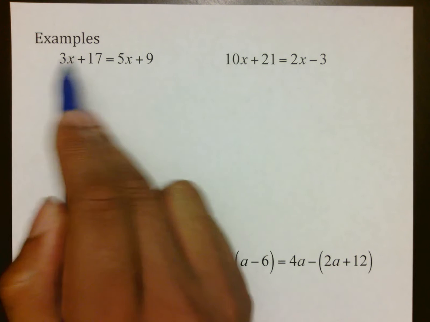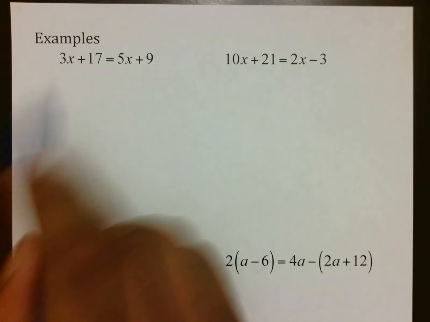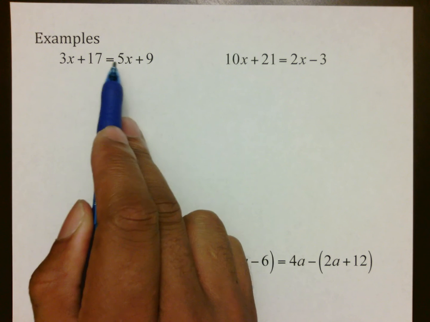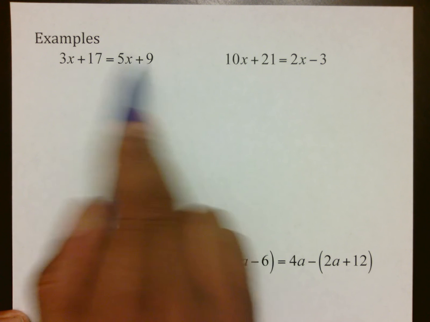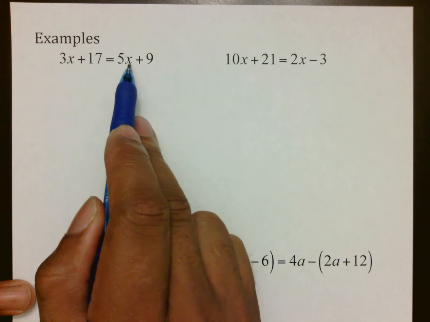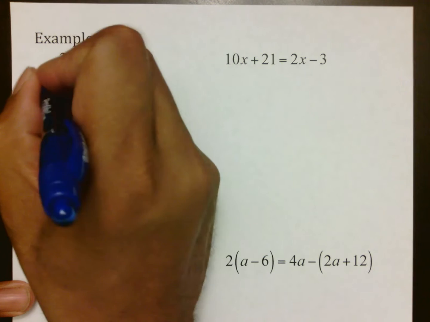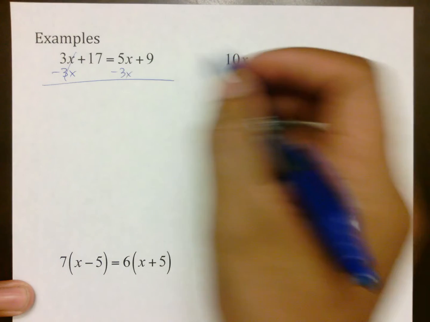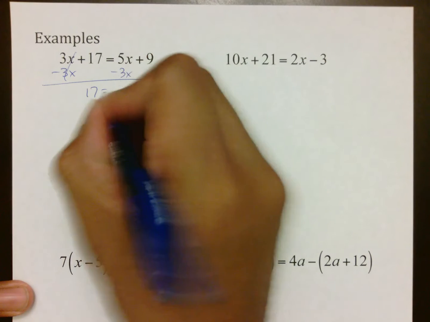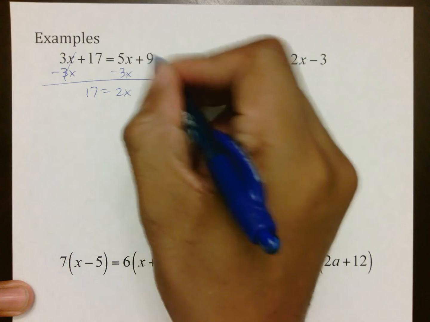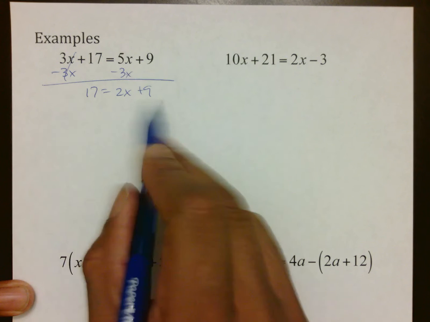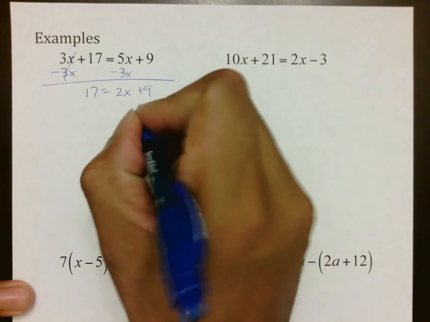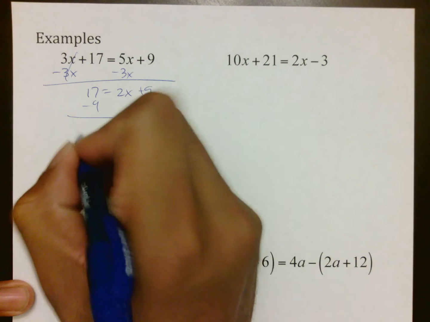In this question, 3x plus 17 equals 5x plus 9. Our number one rule: our left side is simplified because you have an x and a number, which can't be simplified. But we do have an x on the left and an x on the right. And all we're going to do is move this 3x by simply subtracting 3x from both sides. And if you remember combining like terms, 17 comes down, 5x minus 3x is 2x, and then plus 9. And now you notice we are home. We have a two-step equation where the first thing we move is the 9 by subtracting it. 17 minus 9 is 8.